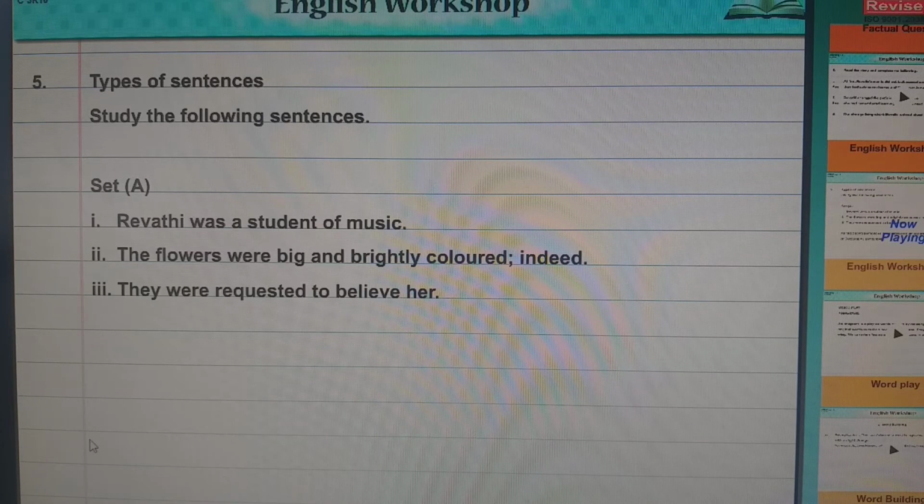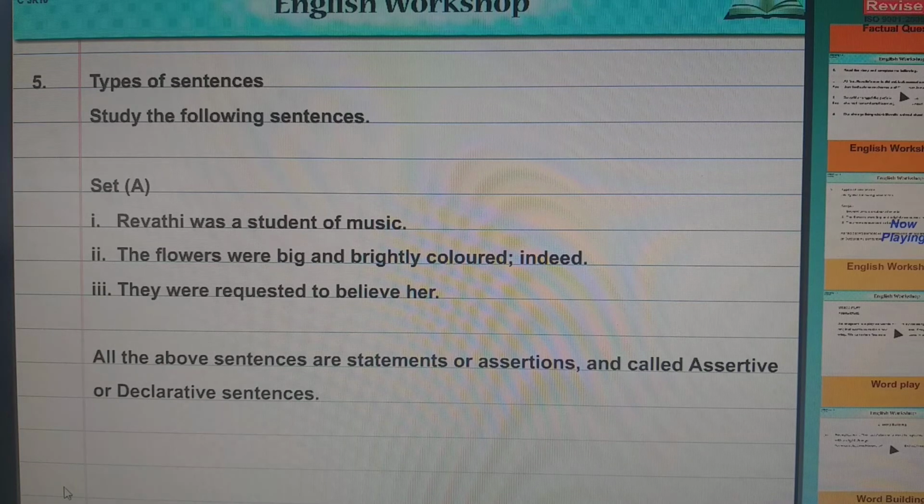Now, first question. Revati was a student of music. The flowers were big and brightly colored indeed. They were requested to believe her. All these above sentences are assertive sentences or declarative sentences. In the last session I told you the assertive sentence is again classified into affirmative and negative sentence, right? Today we are going to see the details about this type of sentence.